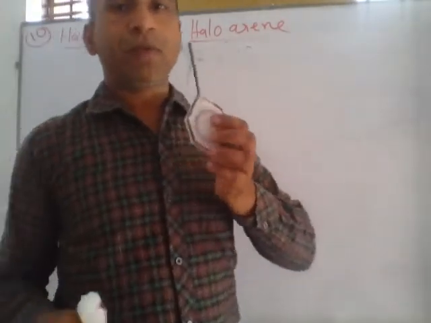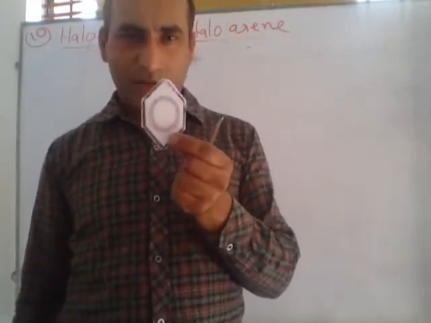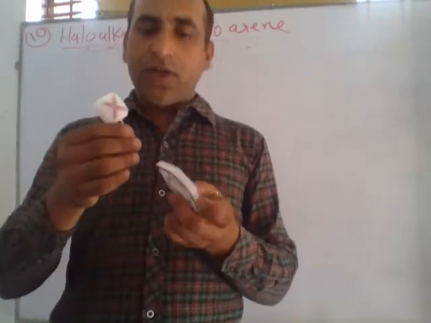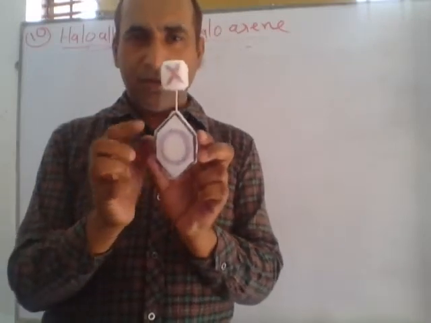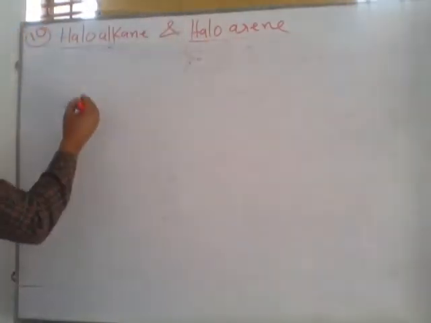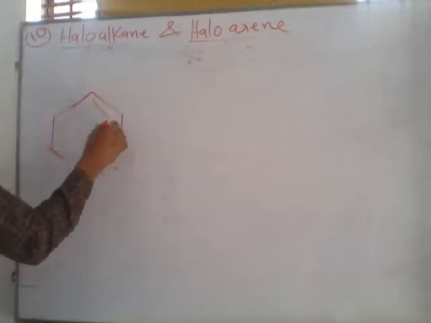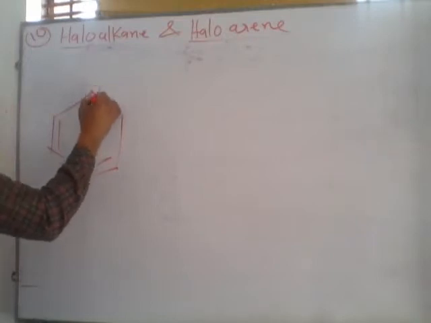In other examples, listen. Can you guess this compound? This compound is benzene. If we join here, then can you say name of this compound? We can draw here 1, 2, 3. This is benzene. This is first carbon.